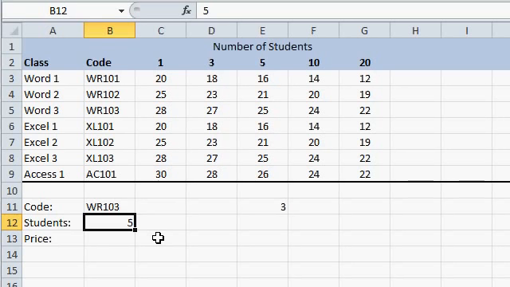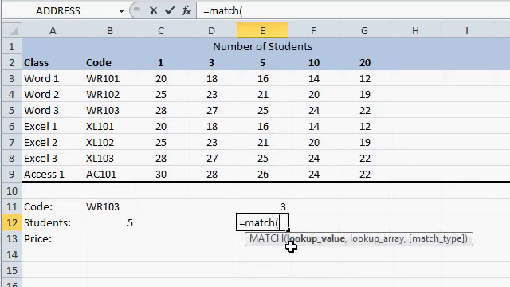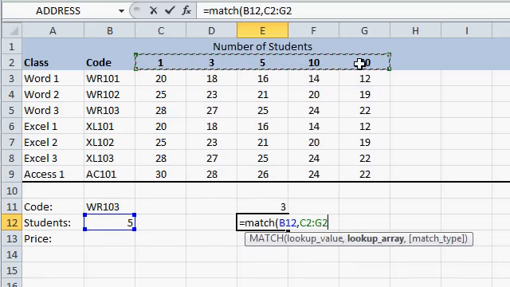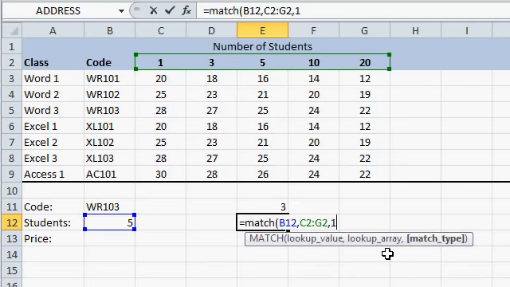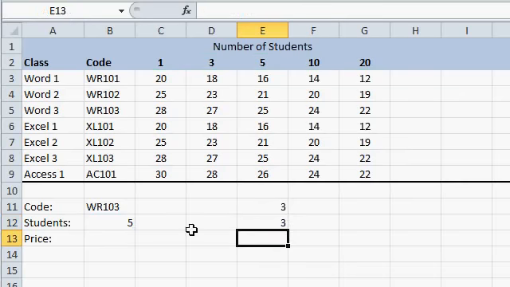Now that I know what row my value is in, I need to figure out which column to get this value from. So again, I'll come down here and use the match function, equals match. Where's my lookup value? This guy right here, number 5, comma. Where's my lookup array? This time it's up here, comma. Now, there's different match types. I don't want an exact match because what if the person types in 7 students? I want to find the value that is less than or equal to the value that was typed in. So I'll pick a less than search. Close my parentheses and press enter.